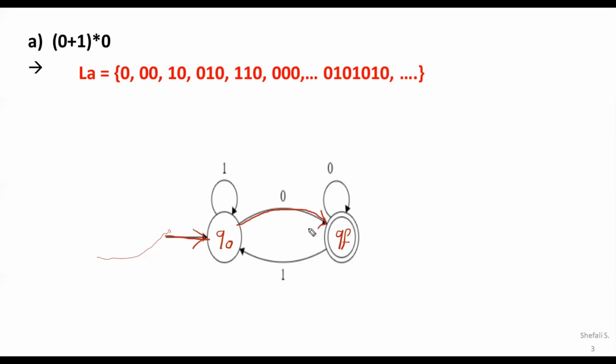Because of the 1, of course, it is not leading to the final state, but there is some loop back, and that loop back we need to adjust somewhere, because from Q0 we cannot have 2 paths because of the 0. We need to have one and only one path from every possible combination of state and symbol. So the adjustment of this particular loop with state Q0 is slightly tricky.